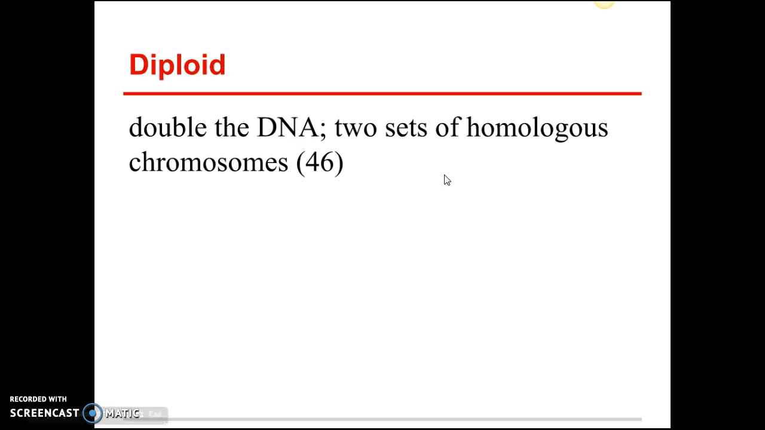These are the cells that we're not using for reproduction, so they need all the directions. These are the ones that, when they go through mitosis, are going to make identical cells at the end. So diploid: body cells, identical. Haploid: sex cells, and they're not identical.